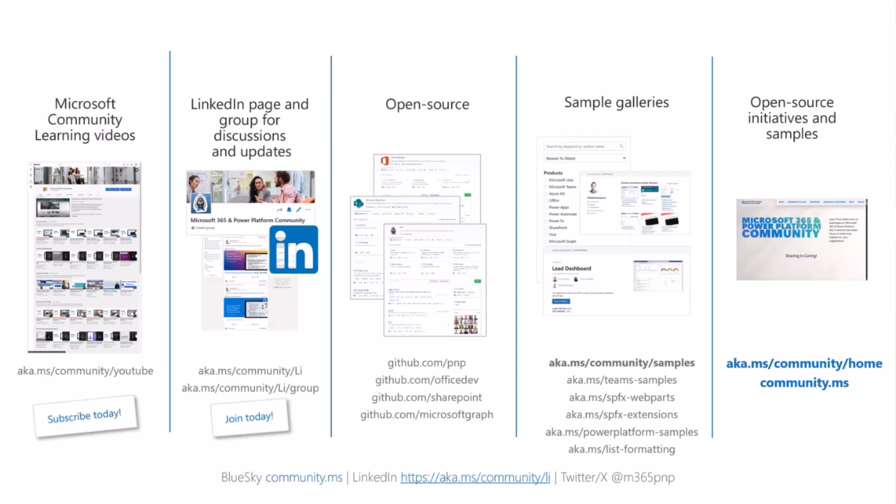We do have our LinkedIn page and group for discussions and updates. There are a lot of open source assets available also in GitHub, but as it might be a bit difficult to find the relevant sample for you, we also have these sample galleries across different functionalities, which will make it easier for you to find the relevant sample you're looking for. There are a lot of URLs to remember. Nowadays on the page, there are two URLs, but you can use either one of them, aka.ms/community-home or community.ms. It will redirect to the same location where you can find all of the details around our open source and community assets.